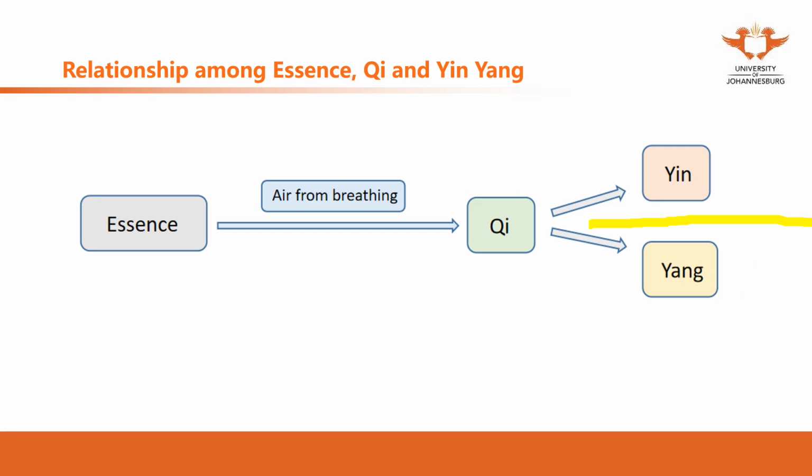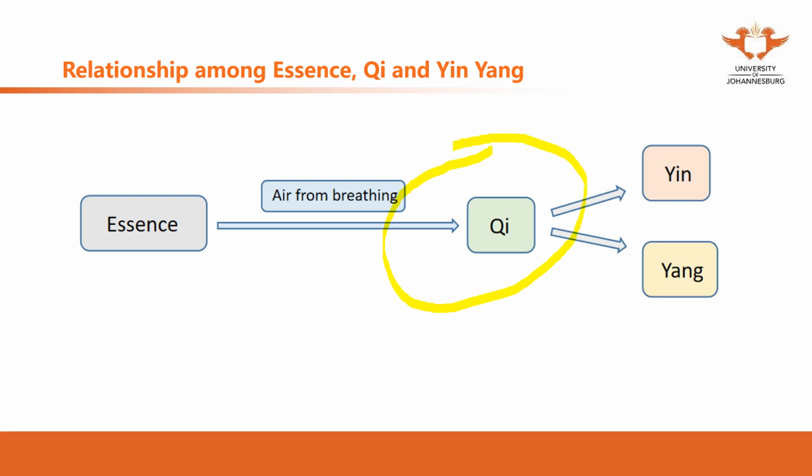Qi is what is generated from essence. And once it becomes Qi, Qi can separate into Yin and Yang. That's the relationship among these three. Because we introduced essence in the body, we introduced Qi in the body, now we introduce Yin and Yang in the body. Sometimes we can be confused, but they are actually the same stuff. Everything is based on Qi.